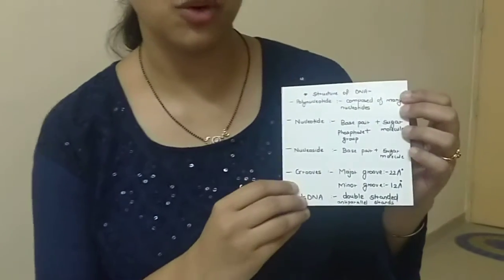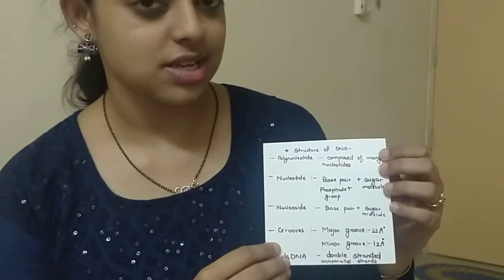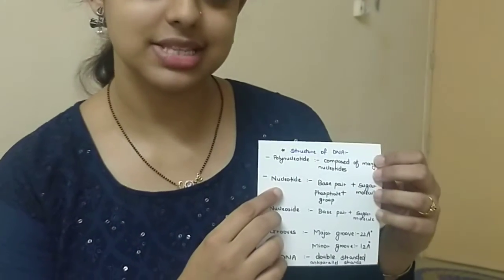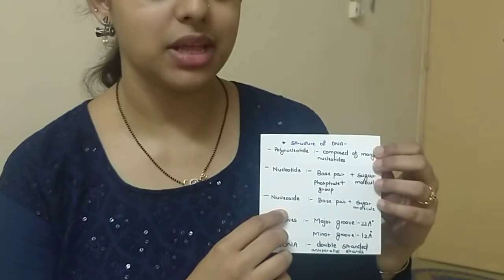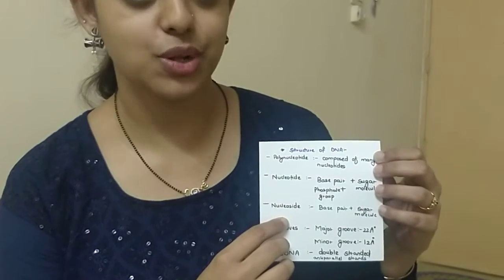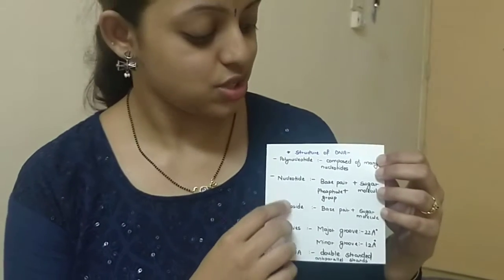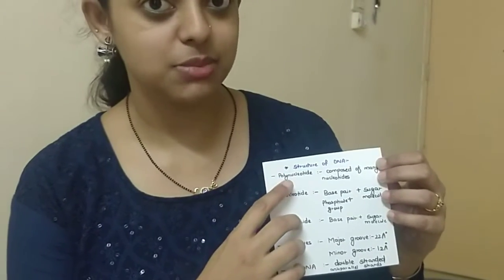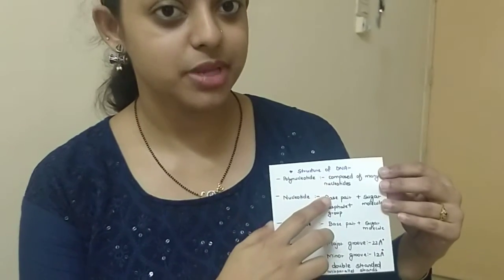I'll explain the structure of DNA with the help of the following points. These are the components of the structure of DNA. The first one is the polynucleotide. DNA is made up of many molecules of nucleotides. DNA is a chain of many nucleotides. The name poly means many, so it is composed of many nucleotides.